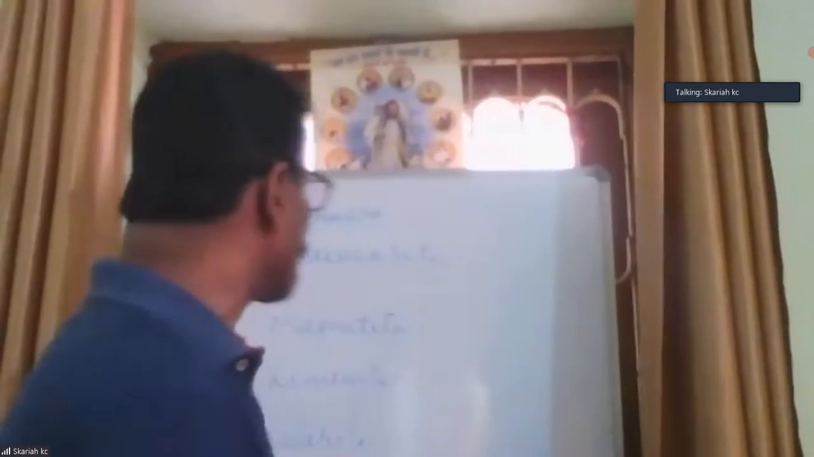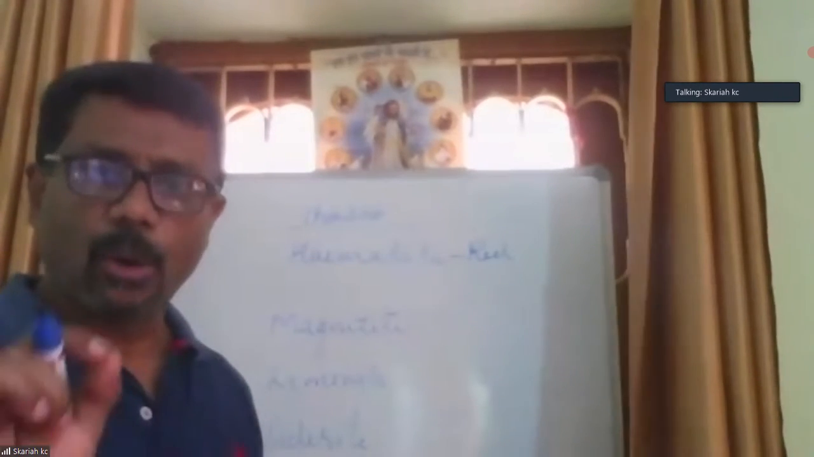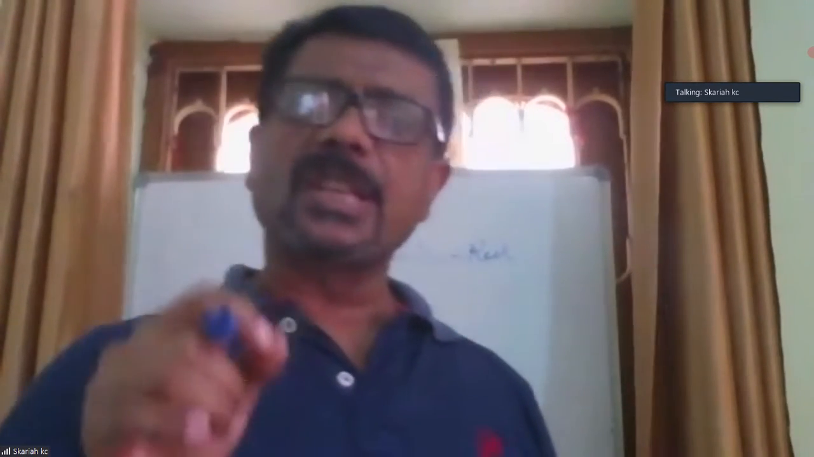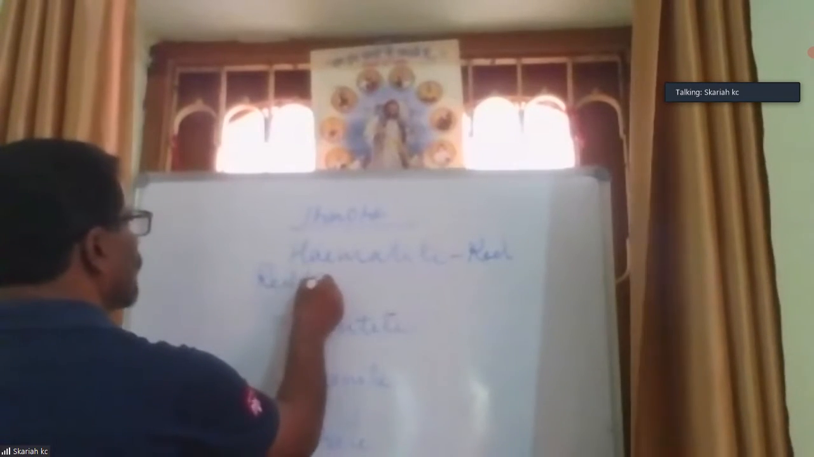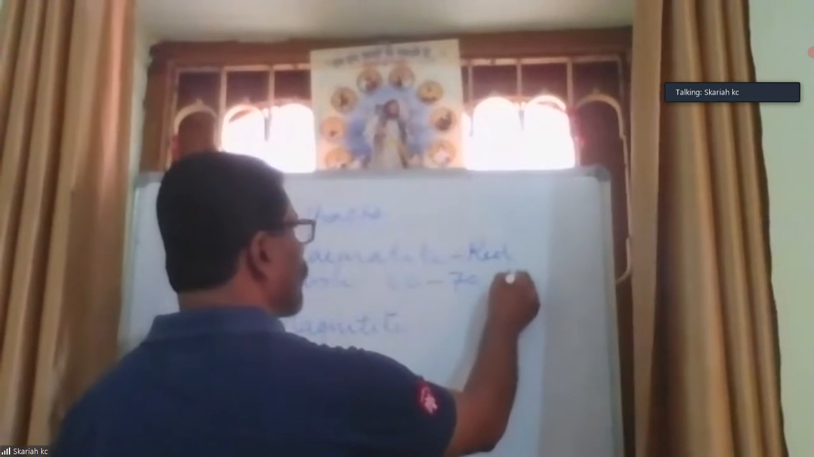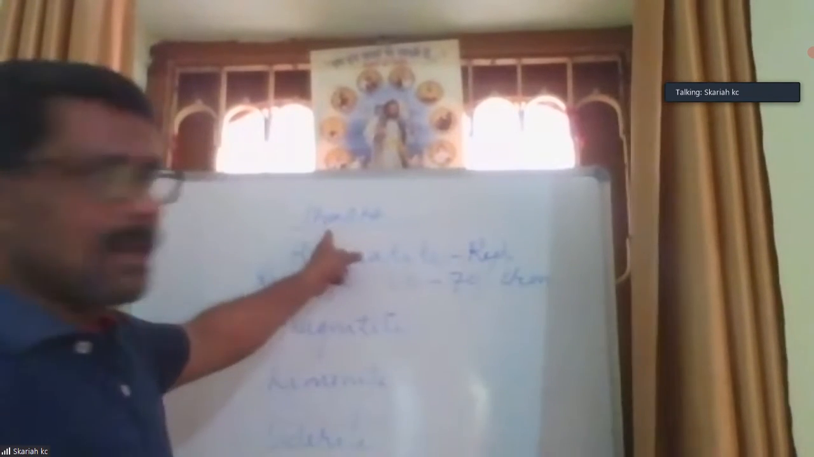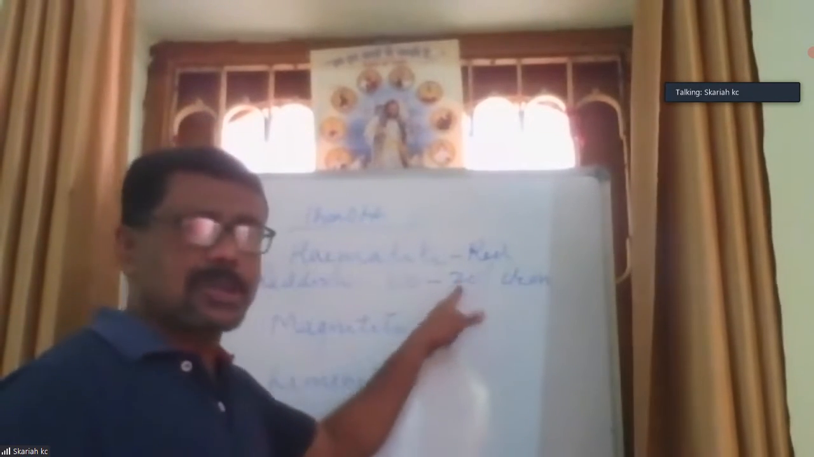Hematite is also known as red ore. What is the reason? Because it is found in reddish color. That is why it is called red ore. And from this iron ore, we can obtain 60 to 70% of iron.